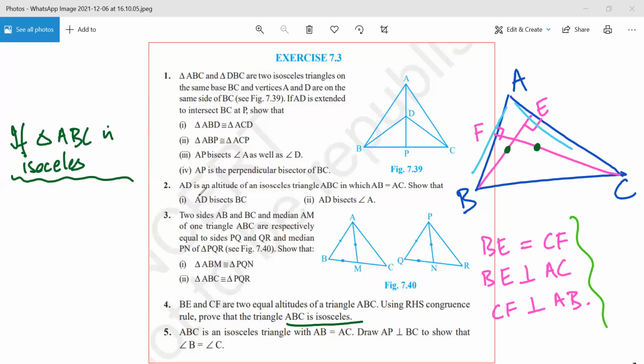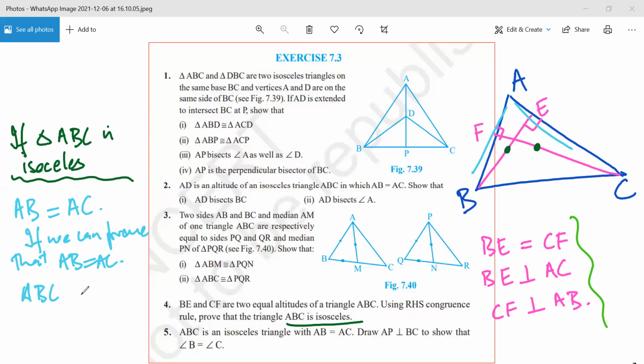AB and AC. Do you agree? Yes, sir. So basically, we'll have to prove that AB is equal to AC. Do you agree? Yes, sir. So if we can prove that AB is equal to AC, then of course ABC is isosceles. Do you agree? Yes, sir.